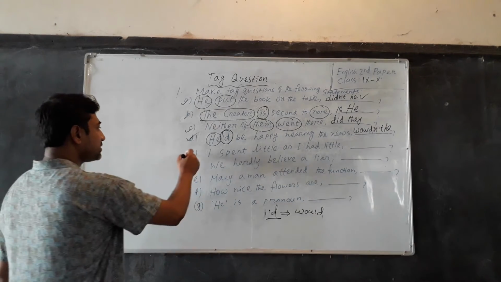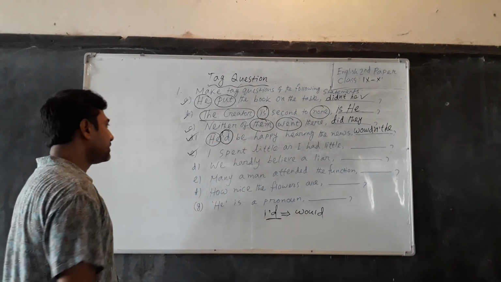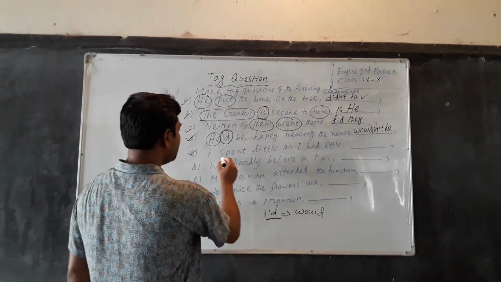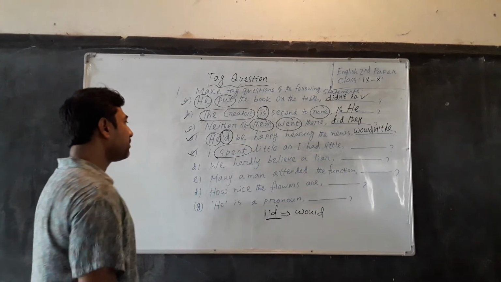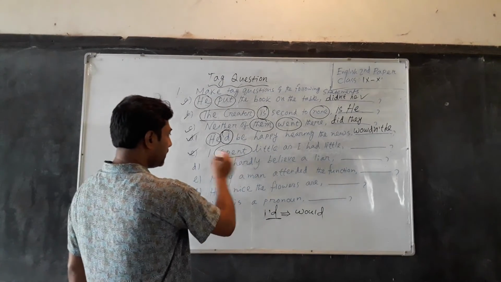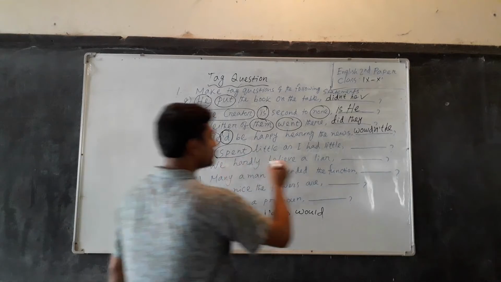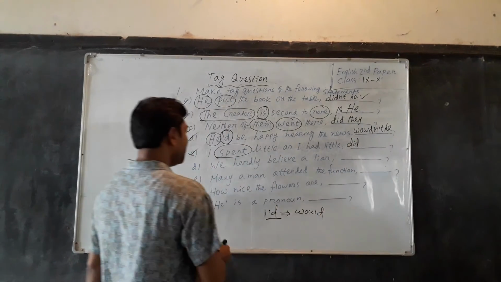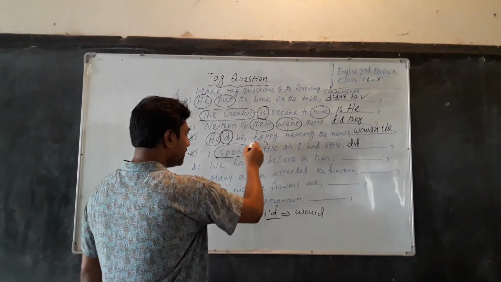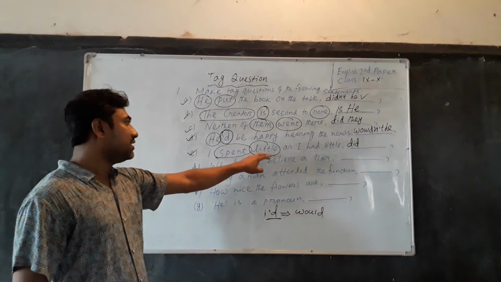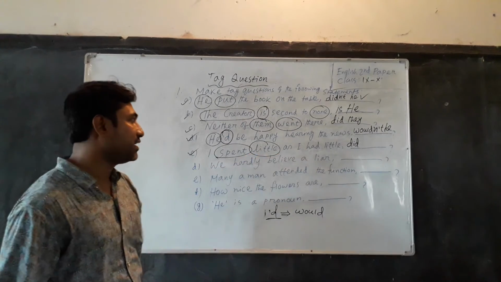And dear students, another example has been given here. I spent little as I had little. Dear students, this is the main part of this statement, and it is in past indefinite tense, and that's why you have to write did. And you see there is a word little, and this word gives negative meaning.